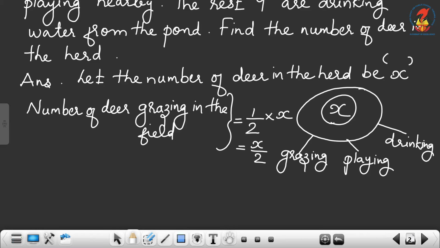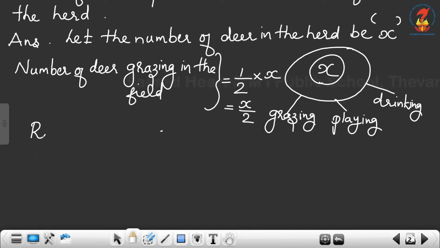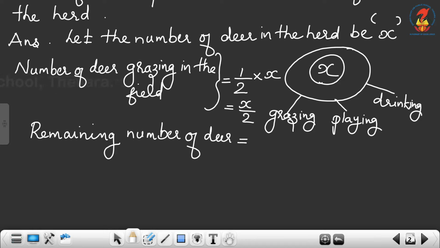Then the next statement. 3/4 of the remaining are playing nearby. So we have to find out the remaining number of deer. After grazing in the field, what is left? The total number of deer is equal to x.